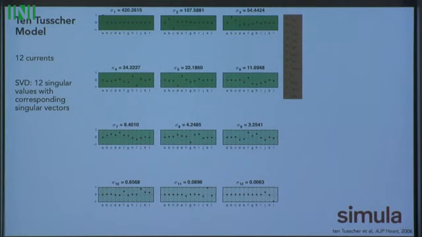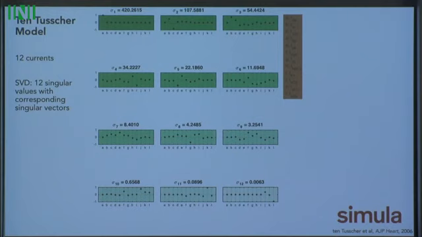And here we can see what they look like. We have a very high first singular value all the way down. They span 5 orders of magnitude. And here we can see the scalings of the individual currents that these correspond to. Our highest singular value corresponds with the fast sodium current, which is unsurprising because there's nothing that can really compensate for that and make it not visible.